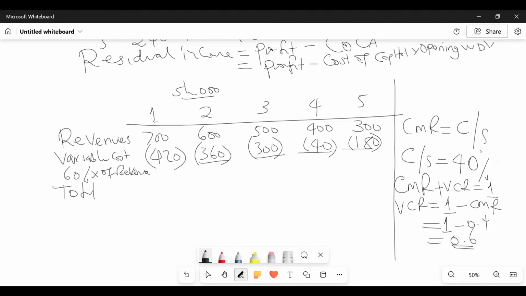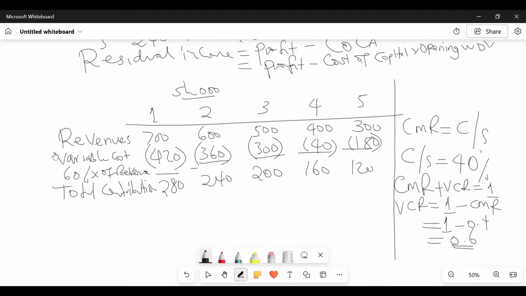It is called total contribution. Because if it was the contribution margin, if it was selling price per unit minus variable cost per unit, then you get contribution per unit. So abracadabra, the total contribution, 700 minus 4... 280, eh? 280. Thank you so much. 240, 200, 160, 120, isn't it?